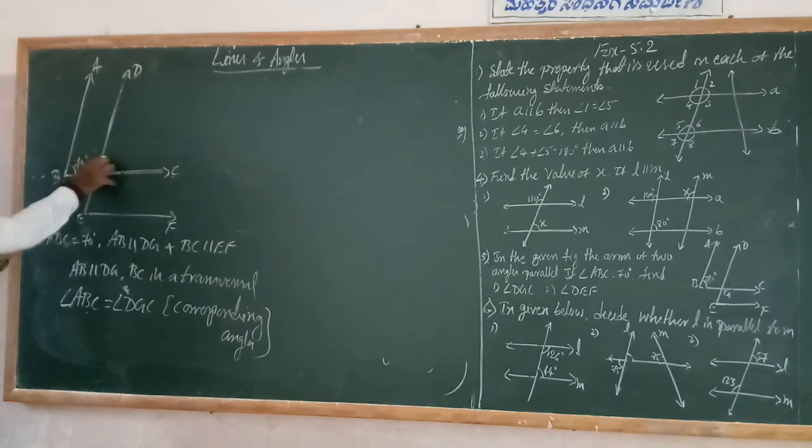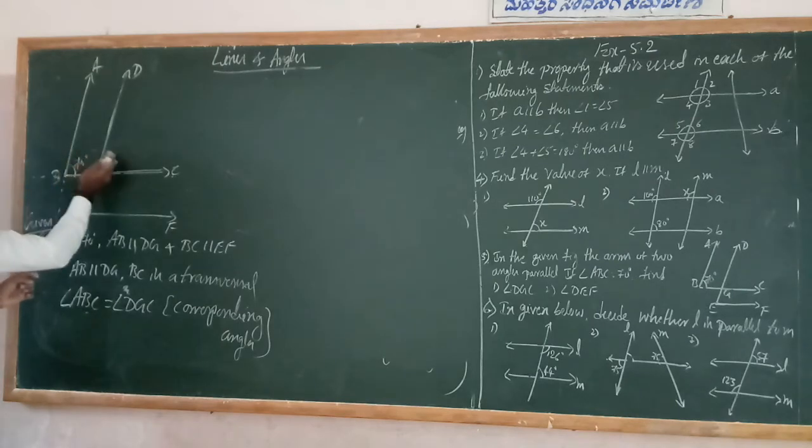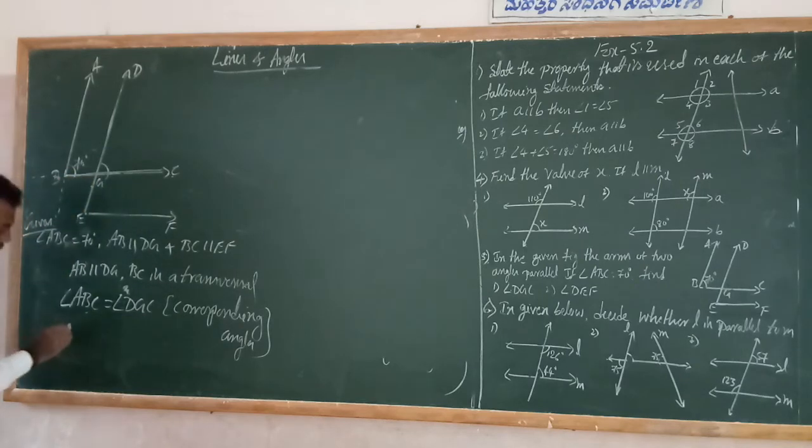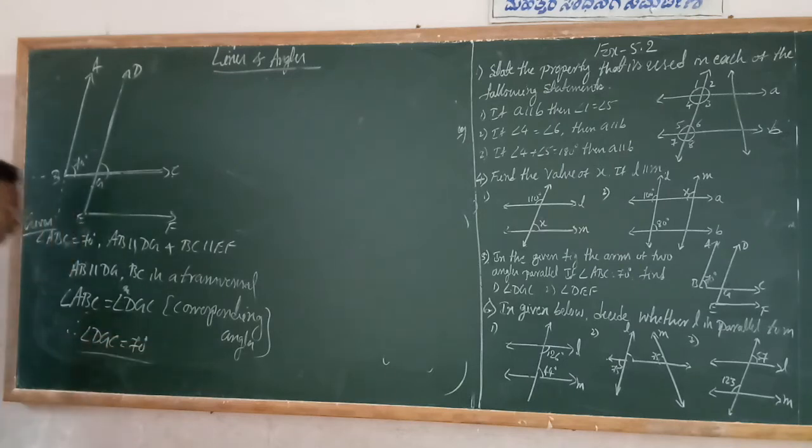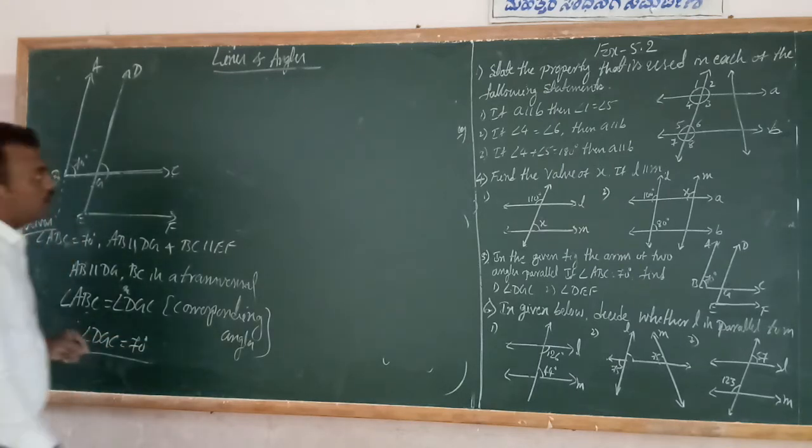You should cut it and overlap it on this, then these angles become 70. Look at this angle: ABC overlaps angle DGC. That's why angle ABC is equal to angle DGC. Therefore, angle DGC is equal to how many degrees? 70 degrees. Then angle DEF, you have to calculate DEF.